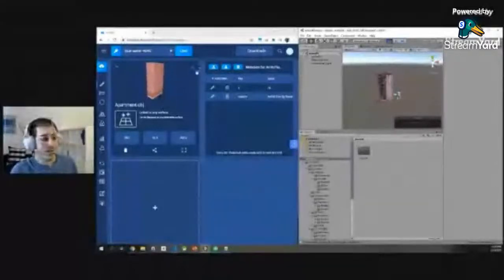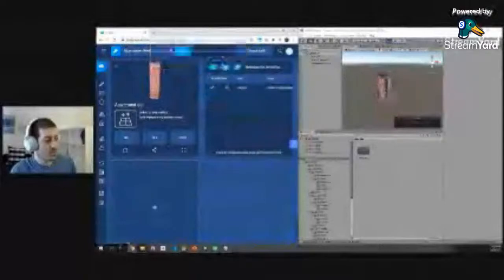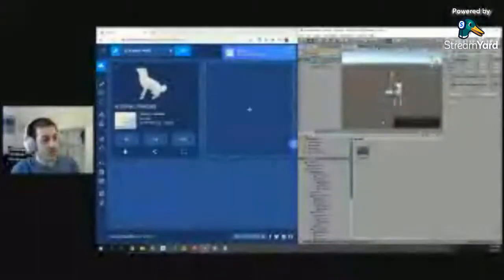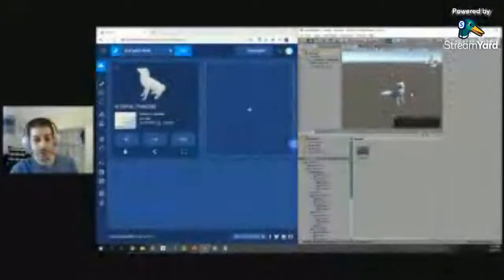But now, what we're going to do if you want to change something. So let me delete the building and put the fox back in the center. We have the fox right here, Arctic fox. But now let's say I want to change something. I want to add some features through code.